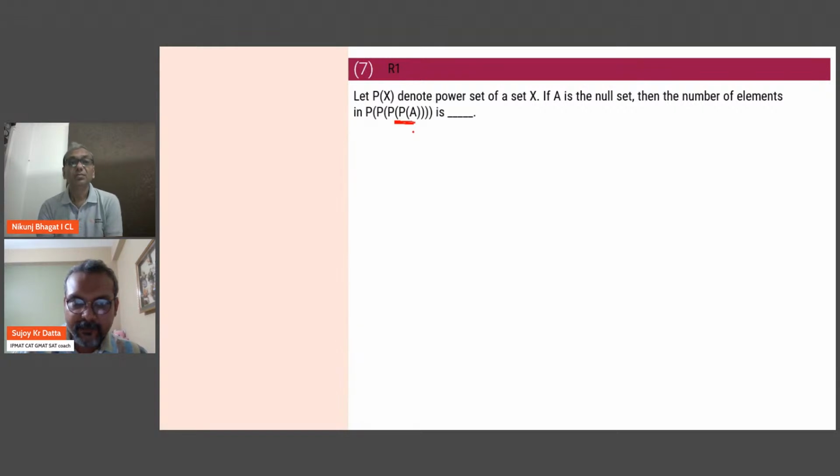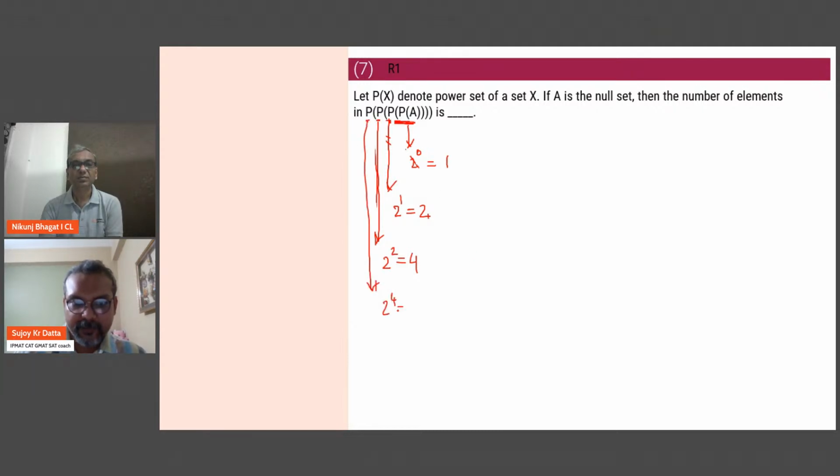Then after one step, now you have how much? 2 to the power 0. So that is one element. And when you take this one now, it will now become 2 to the power 1, 2 elements. And then you take it one more time, so that will become 2 squared, 4 elements, and then finally the last time 2 to the power 4, 16 elements. Now is it okay?